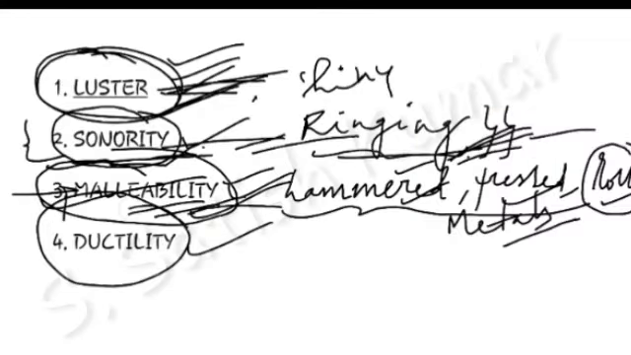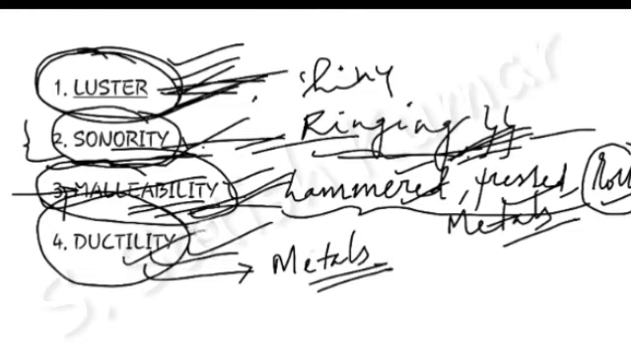The fourth one is ductility. If a substance can be made into wires, means if a substance can be elongated, then we can say that substance is ductile. This ductility property is again shown by metals. No non-metal shows this property, and some are less ductile and some are more ductile.